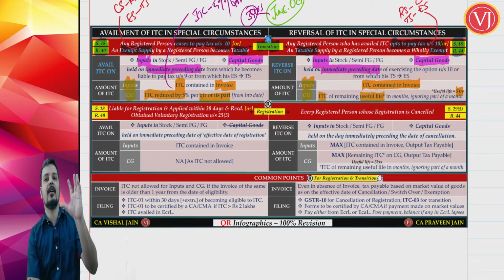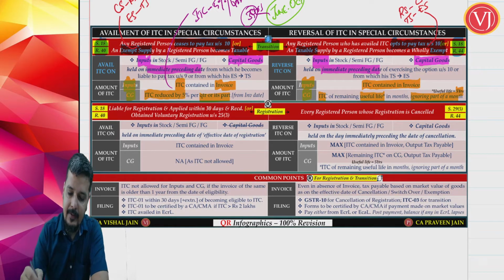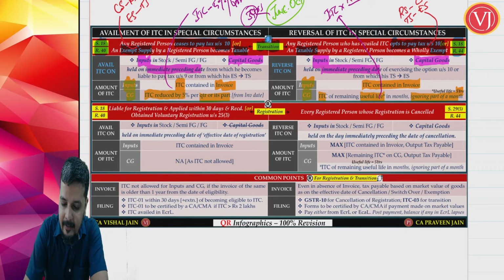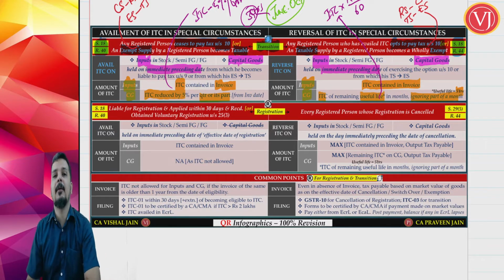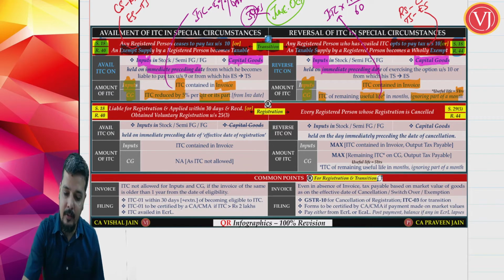Capital goods is always deemed to have a 5-year life in GST, ignoring part of the month. They are telling that here the formula will be the multiplication method. It is ITC multiplied by the number of balance months divided by 60. ITC multiplied by the number of balance months, ignoring part of the month. Assume that the capital goods are used for, say, 9 months and 10 days.